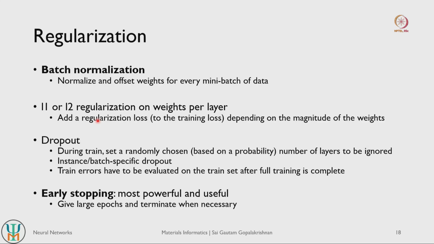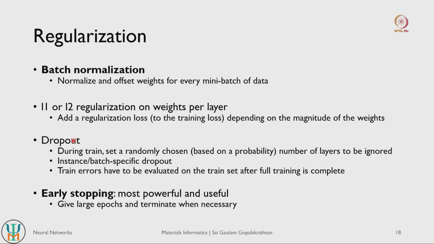This regularization works very similarly to how we added them to linear regression as well. So here the magnitude of the weights is your penalty term. So you want to reduce the magnitude of the weights as much as possible.